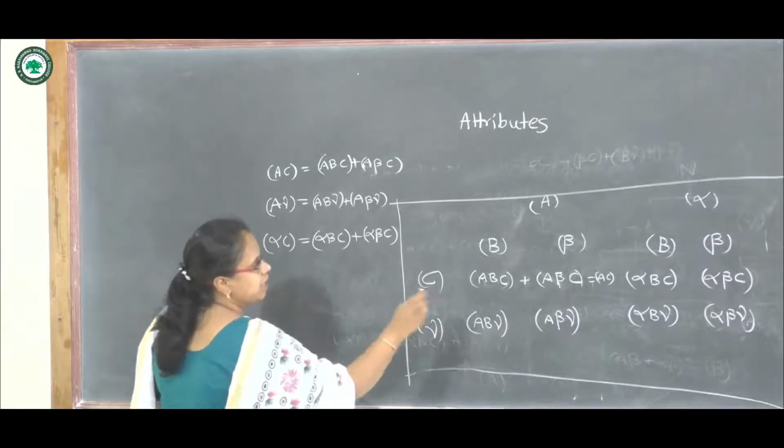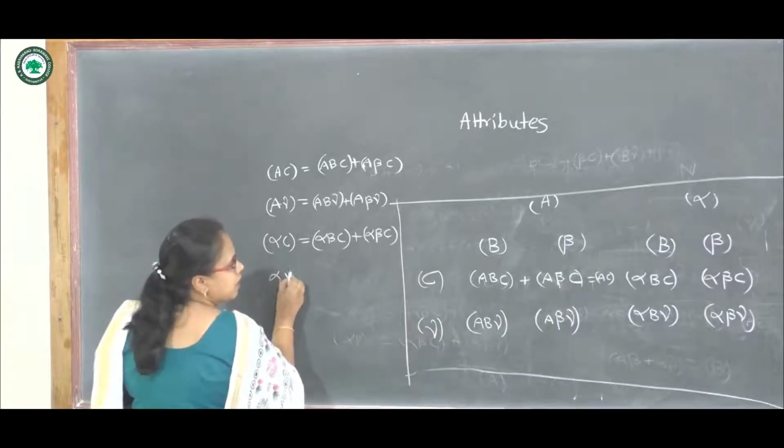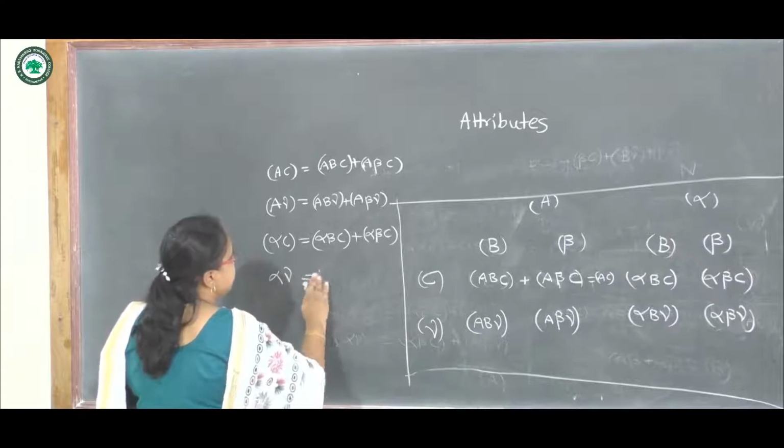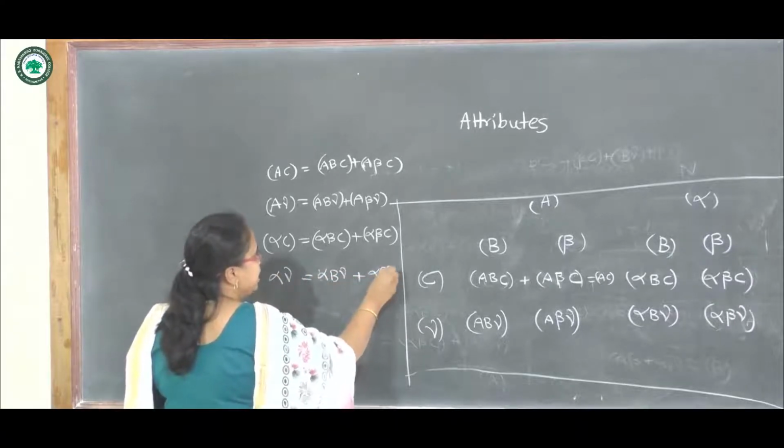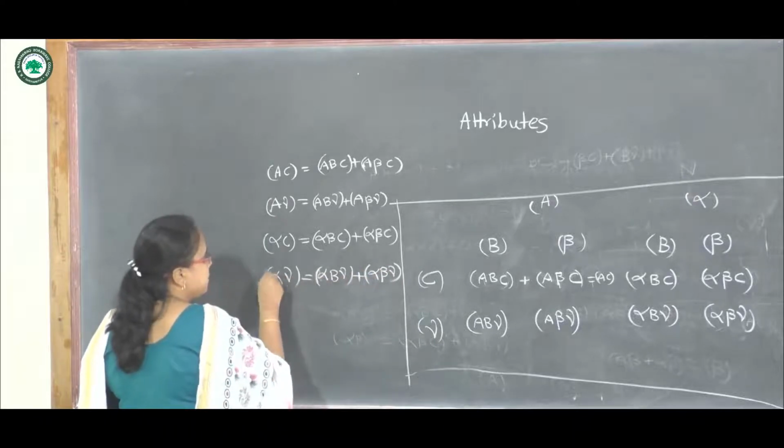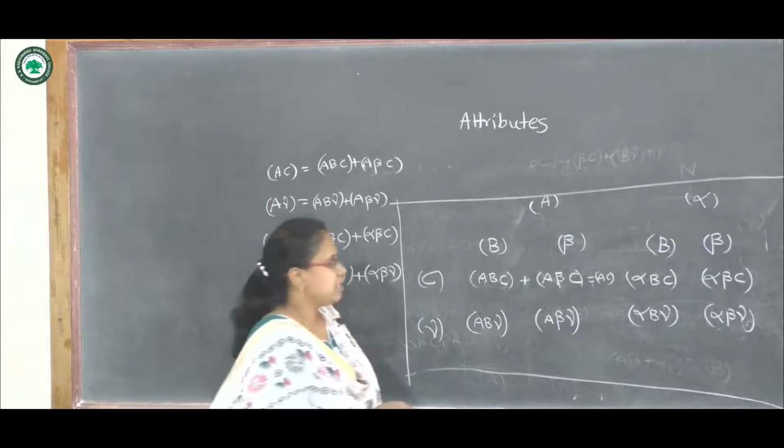Now we have to write alpha gamma as alpha B gamma plus alpha beta gamma. So these are the relations.